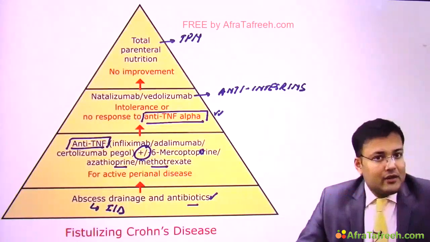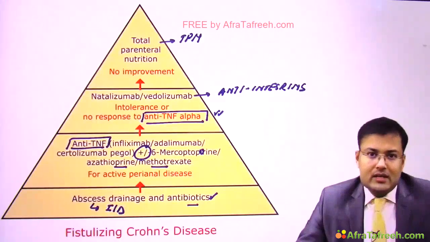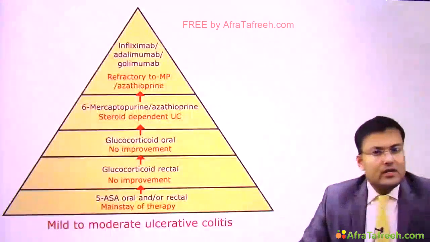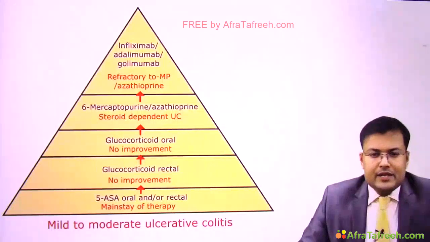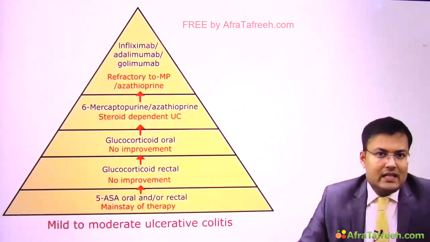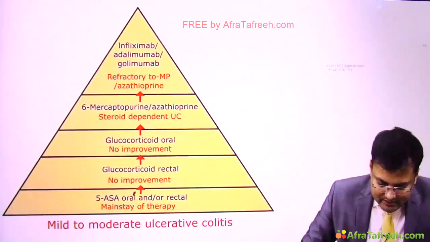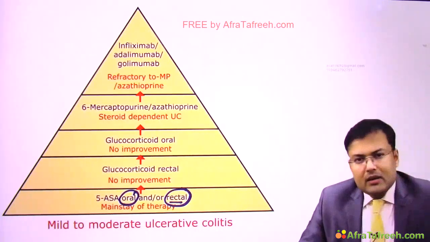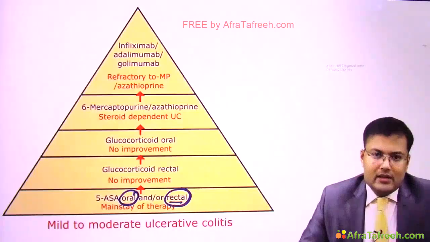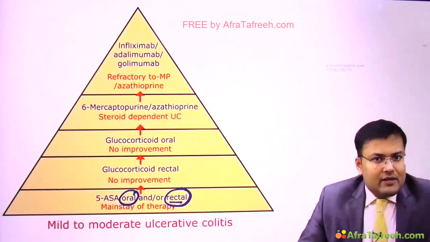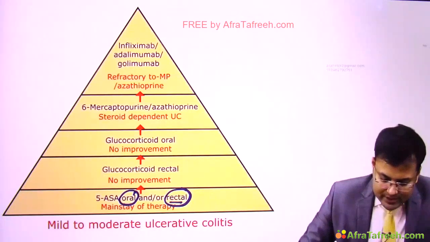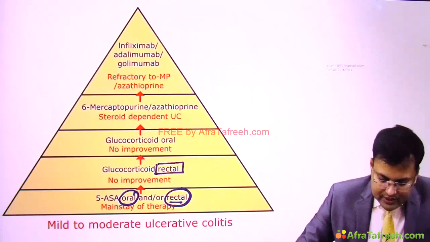Now see the management of mild to moderate ulcerative colitis. So in mild to moderate ulcerative colitis, the mainstay of treatment is 5-amino-salicylic acid, so 5 ASA agents, and generally it is given orally and or rectally. See, even after 5 ASA agent administration, if there is no improvement in those patients, we have to start glucocorticoids.